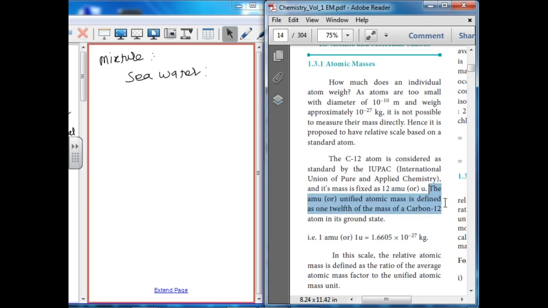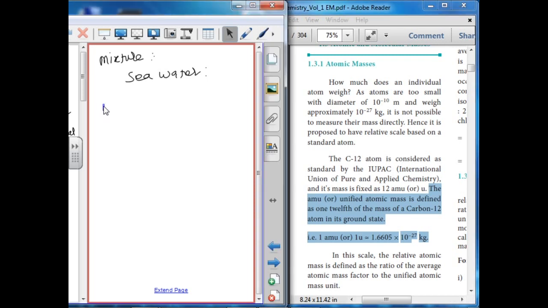Next, a 2 mark question: what is unified atomic mass and its value? The atomic mass unit, or unified atomic mass, is defined as 1/12 of the mass of a carbon-12 atom in its ground state. 1 AMU or 1 u equals 1.6605 into 10 power minus 27 kilogram. How to calculate the atomic mass unit? The atomic mass unit equals 1/12 multiplied by the mass of an element divided by the Avogadro number, 6.023 into 10 power 23.